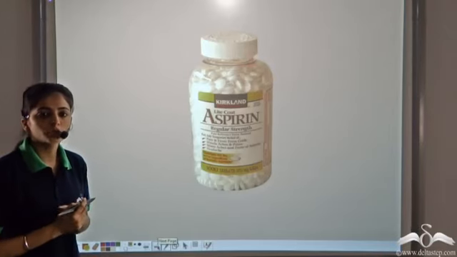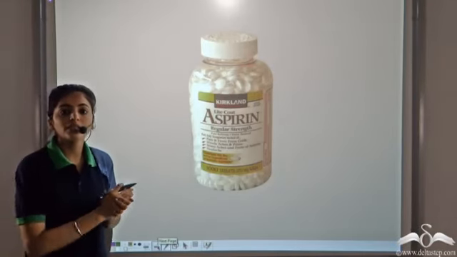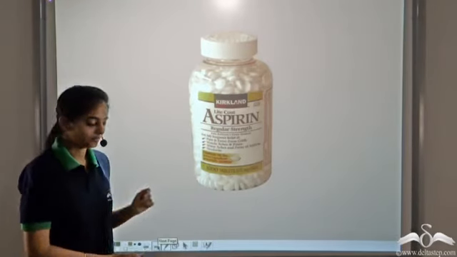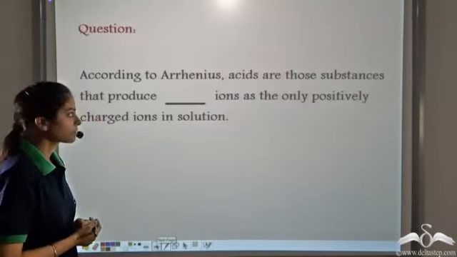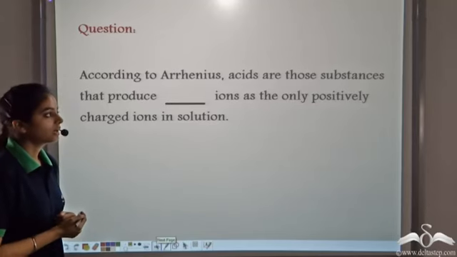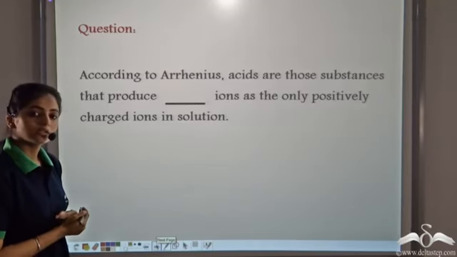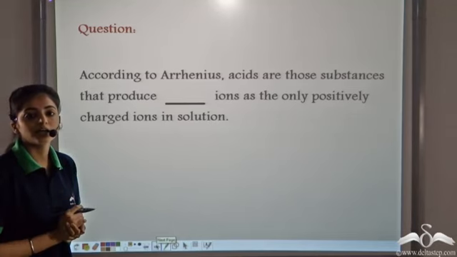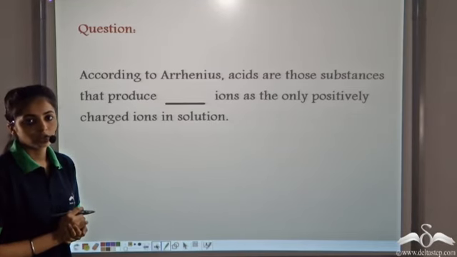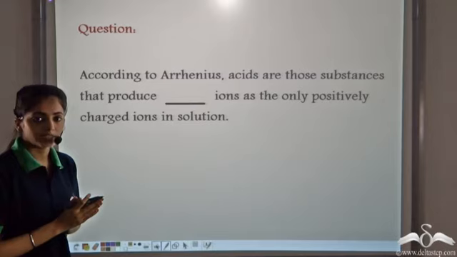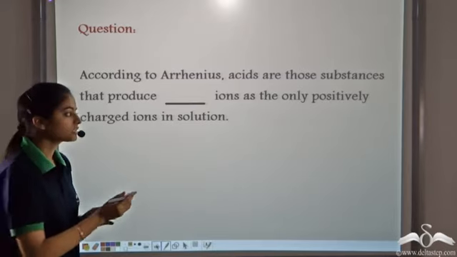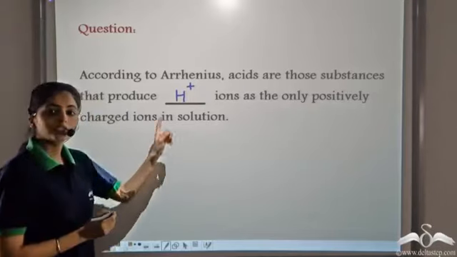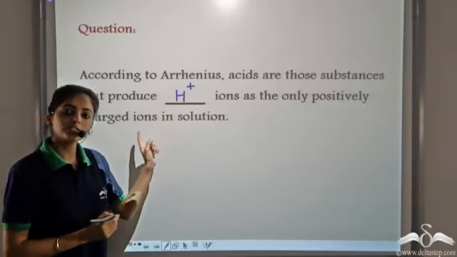Aspirin. If you do not swallow it at the first go, it tastes sour. This is because it has acids present in it. According to Arrhenius, acids are those substances that produce H+ ions as the only positively charged ions in solution. So Arrhenius classified acids as those substances which produce H+ ions as the only positively charged ions in solution.